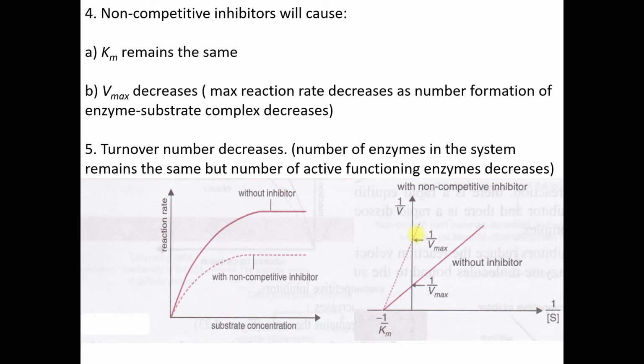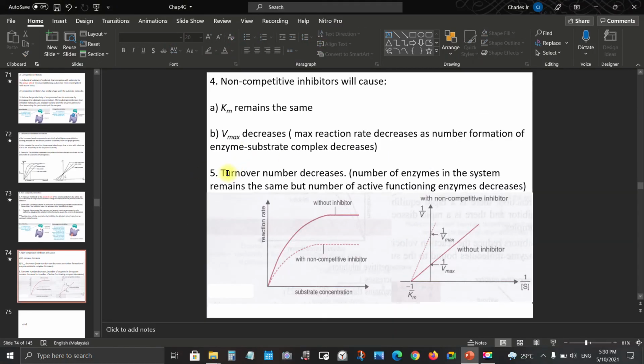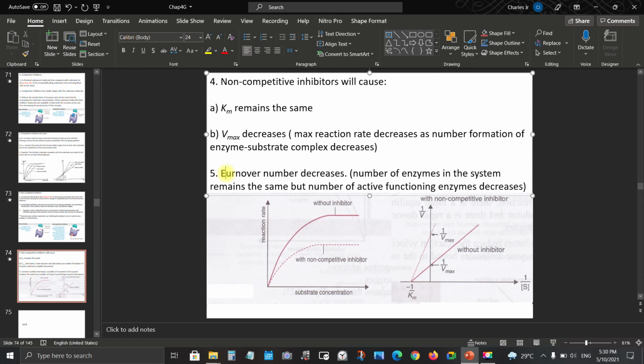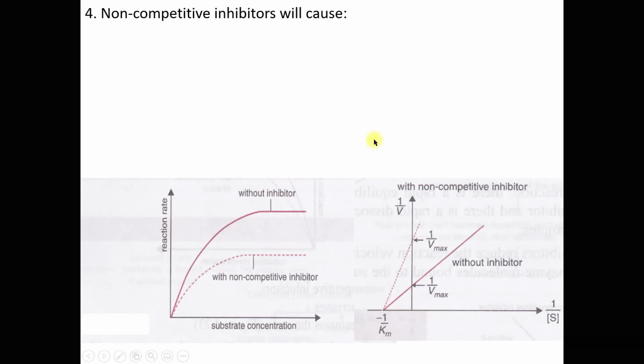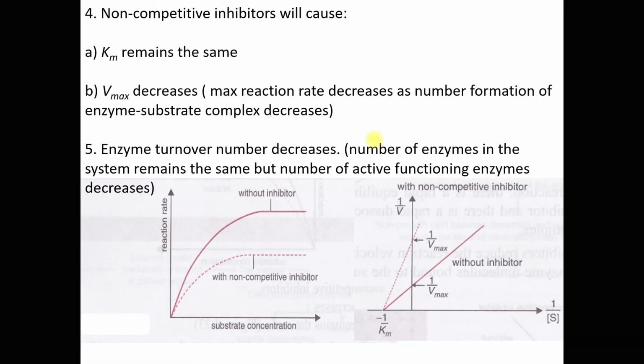The enzyme turnover number decreases. You see, the number of enzymes in the system remains the same, but the number of active functioning enzymes decreases. So the enzyme turnover number decreases. From here you should be able to compare and contrast between competitive inhibitor and non-competitive inhibitor. Okay, so see you in the next video. Goodbye.